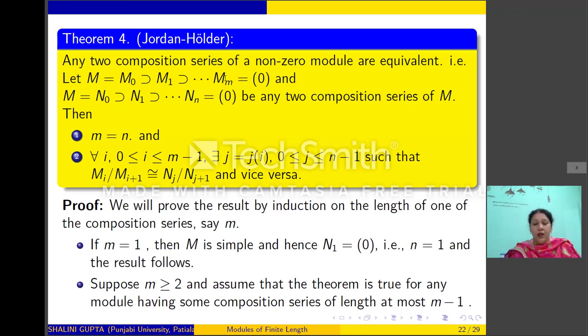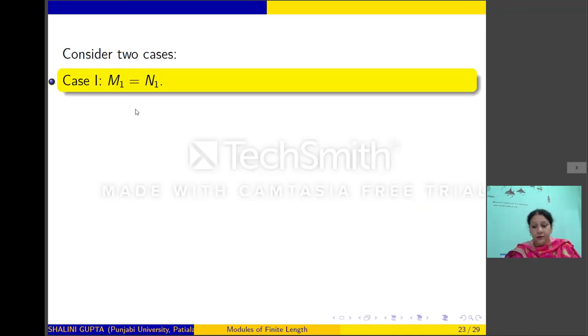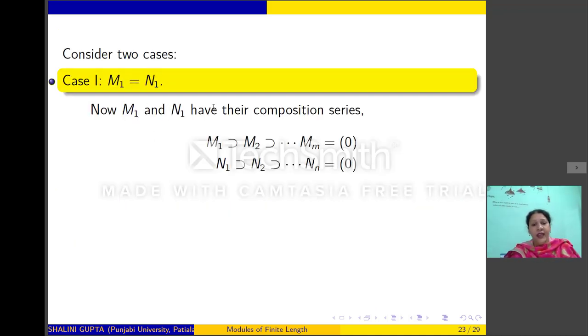Now look at the two composition series of module M. Now two cases arise: if M1 is equal to N1, and if M1 is not equal to N1. Suppose M1 is equal to N1. Then M1 will have two composition series, one this and one this, because M1 is equal to N1.